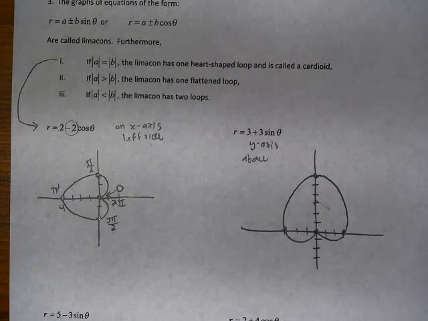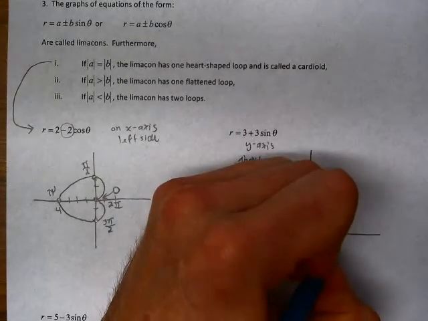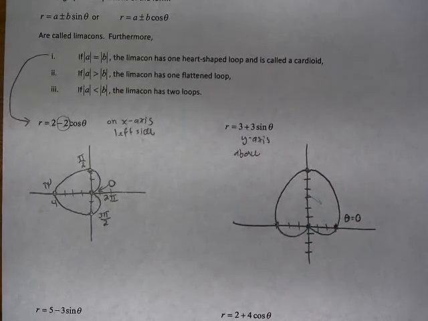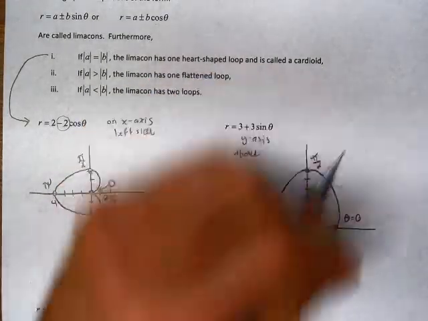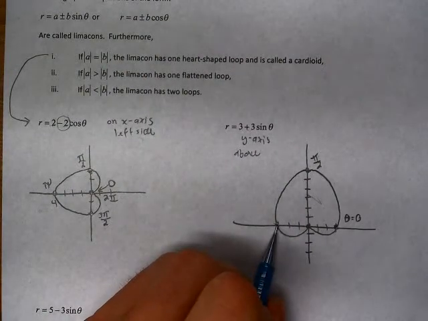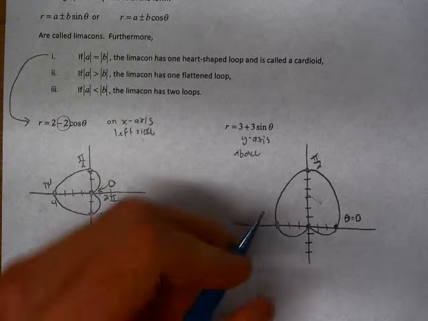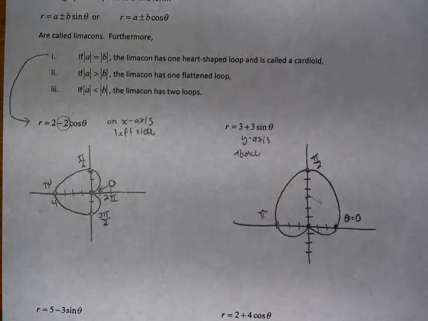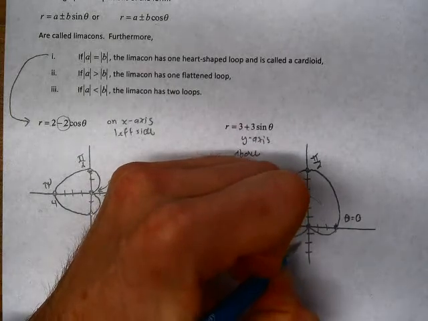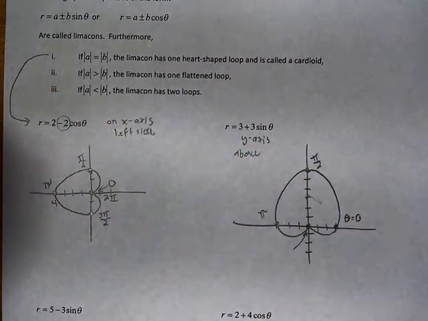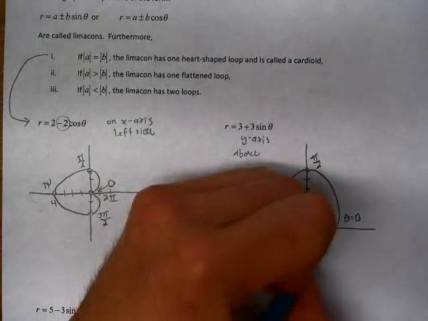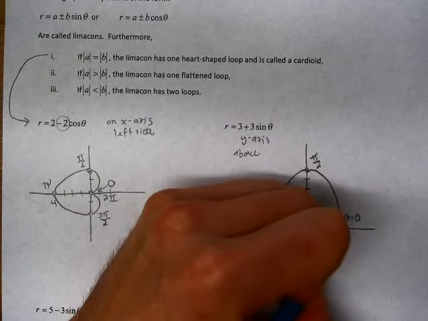So we're going to get a shape that looks something like this. Like that. All right, and again, let's think about what's going to happen. We're going to be at this point here when theta equals 0. When theta equals pi over 2, we're going to be here at the top of this heart shape. We're going to be back here at theta equals pi. We're going to be at this origin at 3 pi over 2, which is also negative pi over 2.